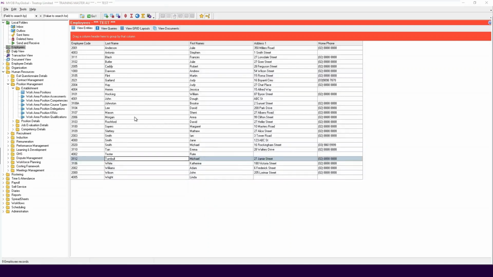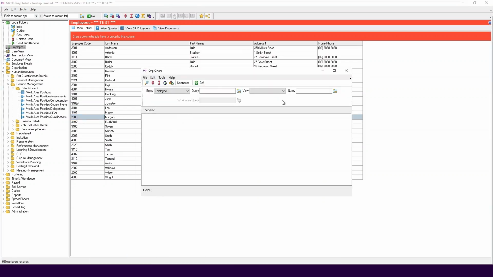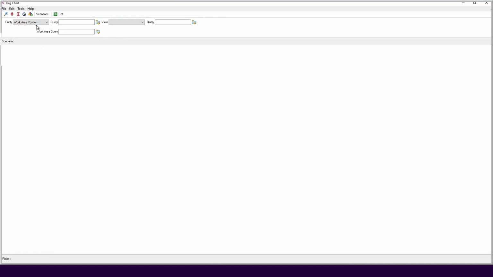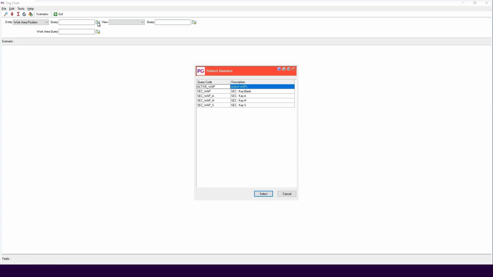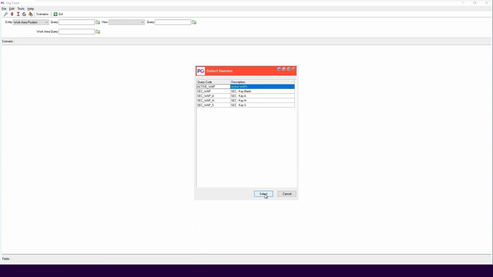To run the organization chart in PayGlobal, go to the Employees grid, right-click on any employee, and select View Org Chart. In the Entity field, select Work Area Positions. Jump down the list by pressing W on your keyboard and then select it from the list. Select a query from the list if needed. In this example, we will apply a query that will only show active WAPs. Looking at the query, we can see that the Clause tab shows Closed is empty, which will show any WAPs without a closed date. Click Select.